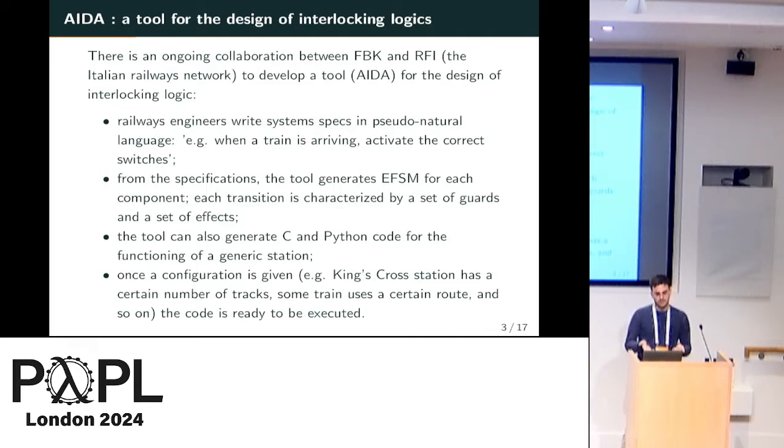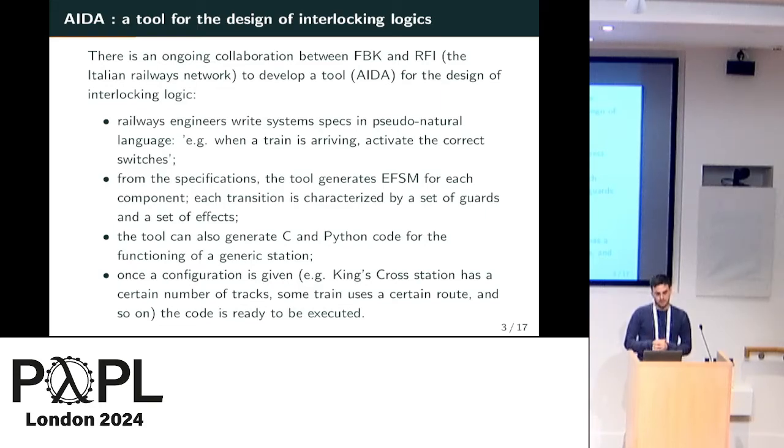And the tool is able to generate from the specification an extended finite state machine for each component of the logic, as well as C and Python code. The state machine will have states and transitions, of course, and transitions are characterized by guards and effects, and importantly, effects will cause transitions of other components to fire.